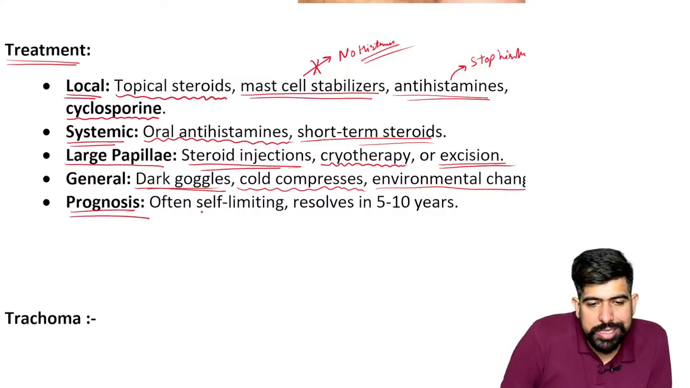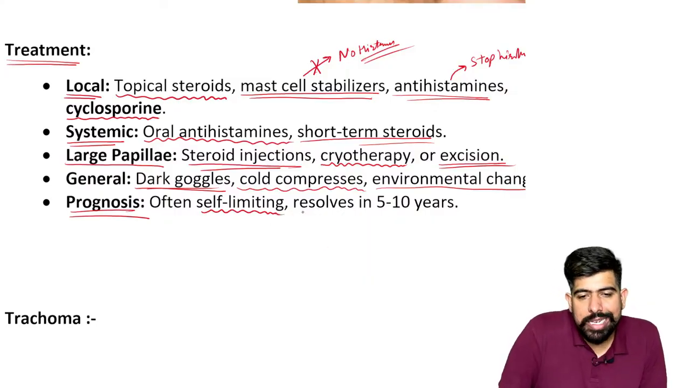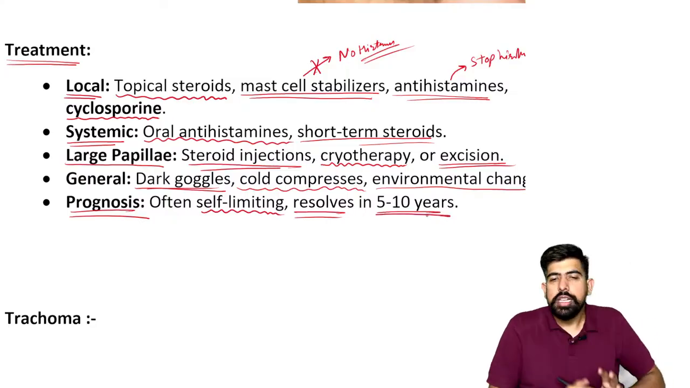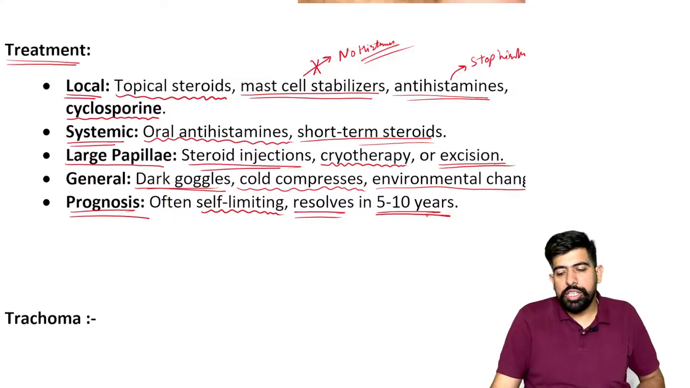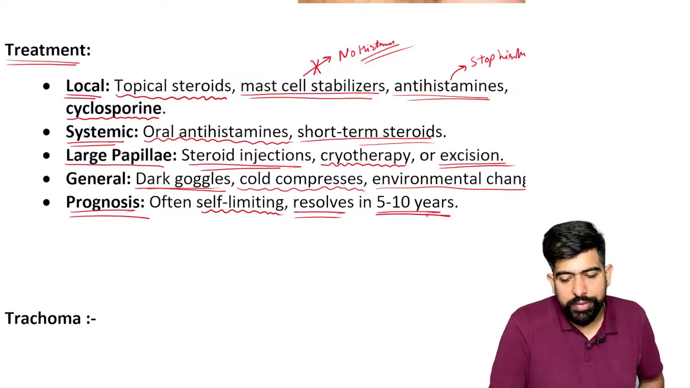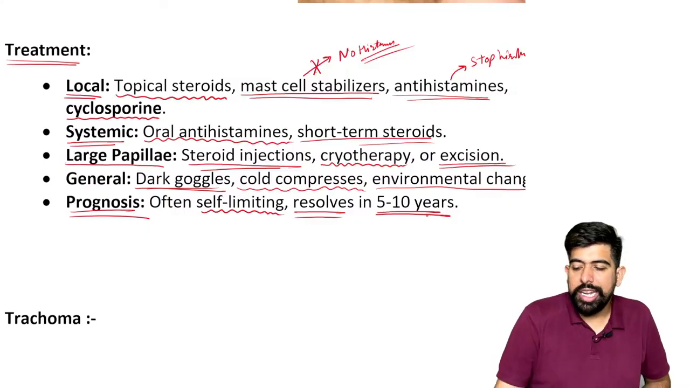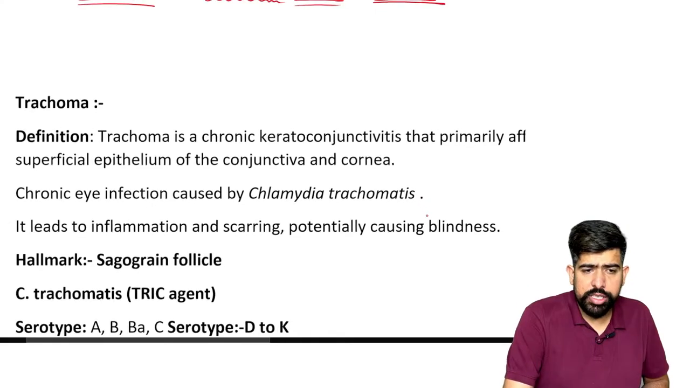The prognosis is over there, guys. Please remember, often this is self-limiting. It resolves in 5 to 10 years, right? The patient has this, but later on, after these 5 to 10 years, the disease will resolve. Okay, so this is about your vernal keratoconjunctivitis. Now we are moving forward to the next disease, which is trachoma.